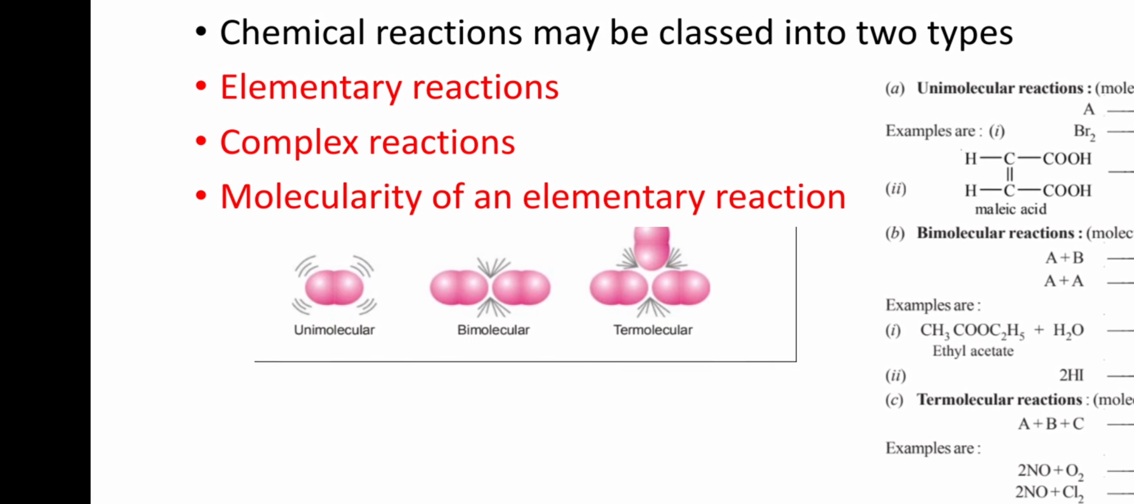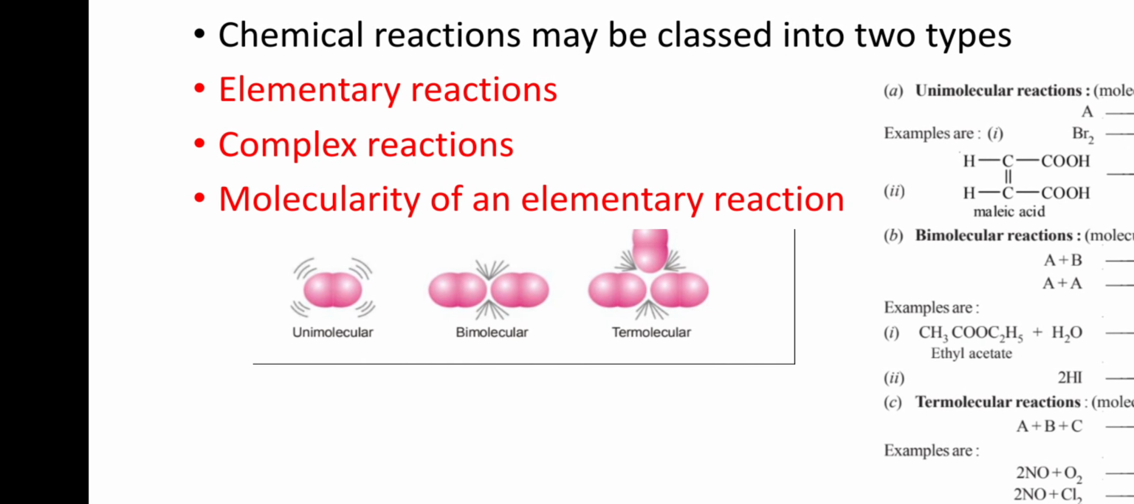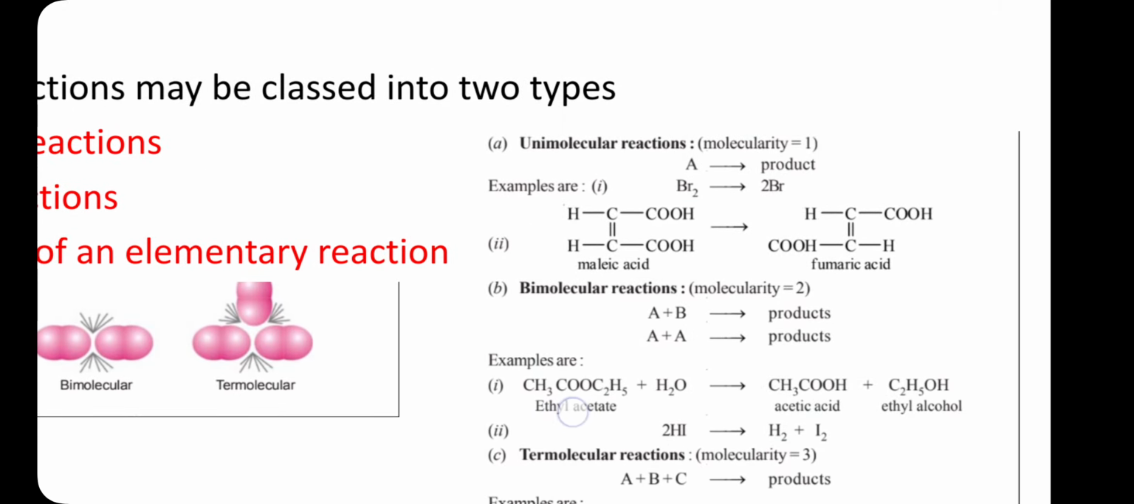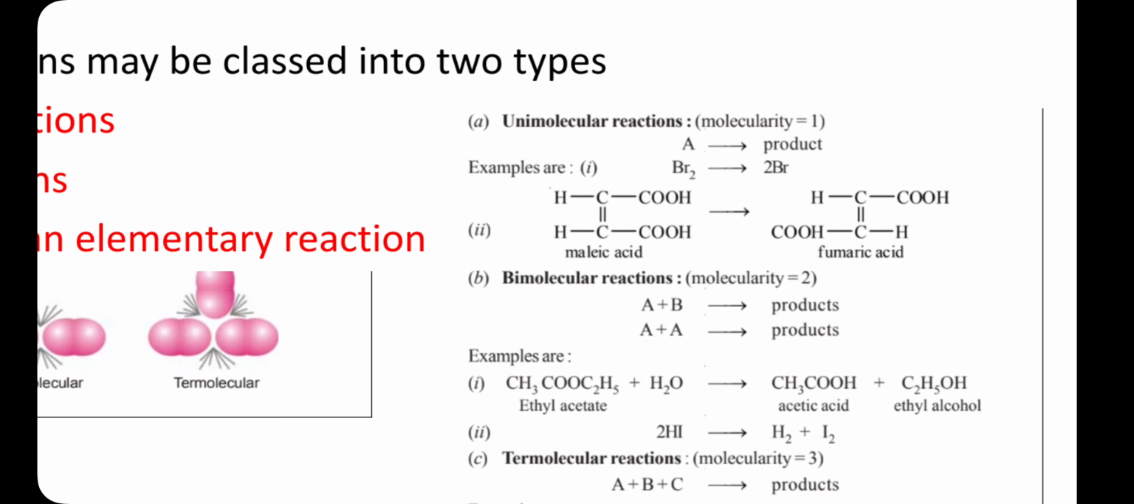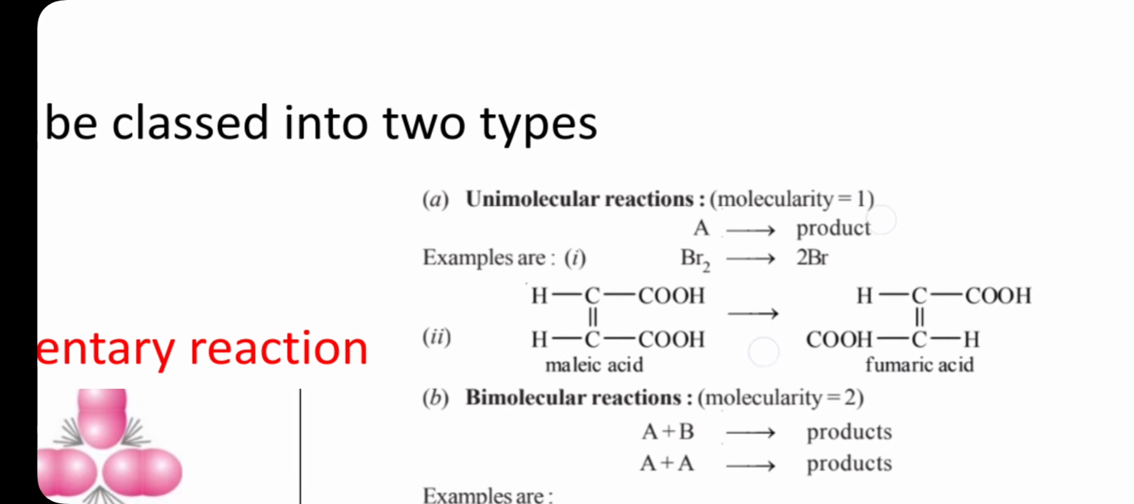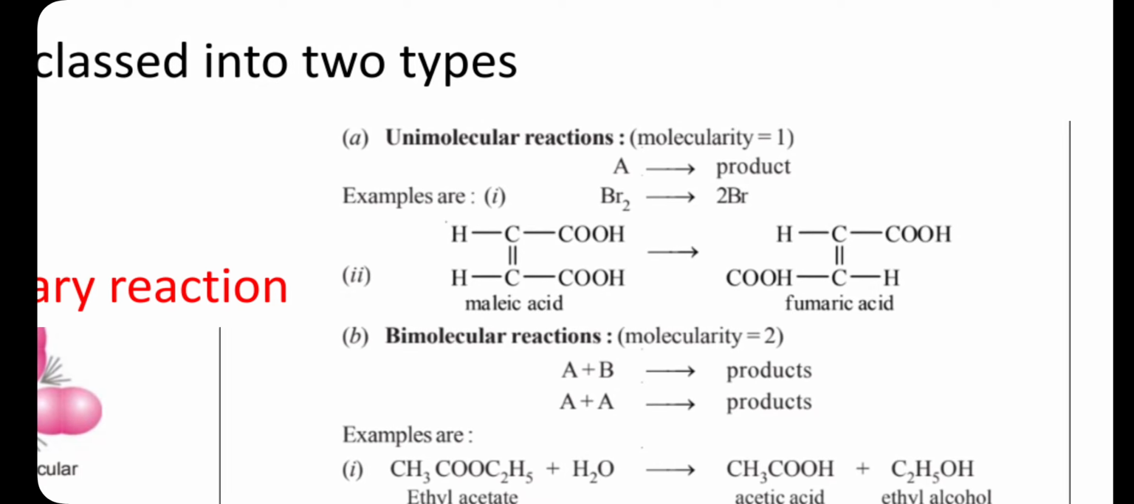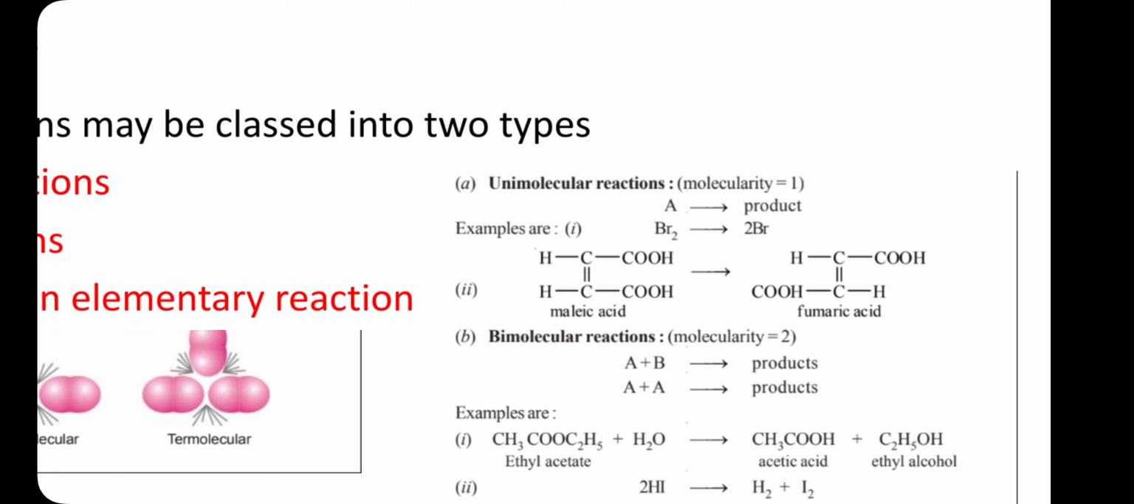If only one type of molecule is taking part, we say that is unimolecular. When two molecules take part in a reaction, we say it is bimolecular. When three molecules take part, we say it is termolecular. An example of unimolecular: A gives a product. Here only one molecule takes part in the reaction, so it is a unimolecular reaction. Example: bromine to bromine. That is about the unimolecular.